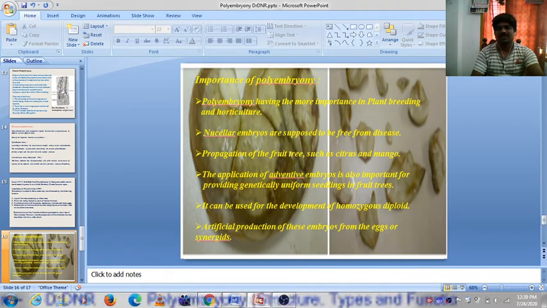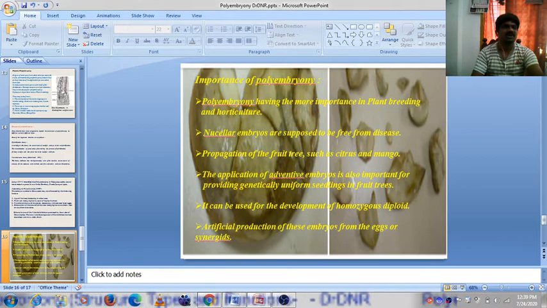Nucellar embryos are supposed to be free from diseases. Why? Because these are very adventurous, they show very active growth, so there is no chance for the activation of the disease causing cells.